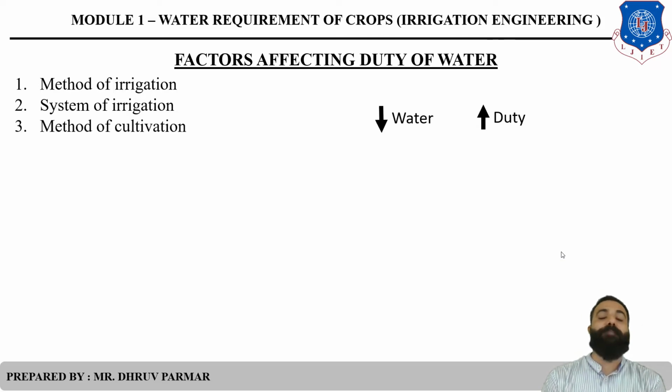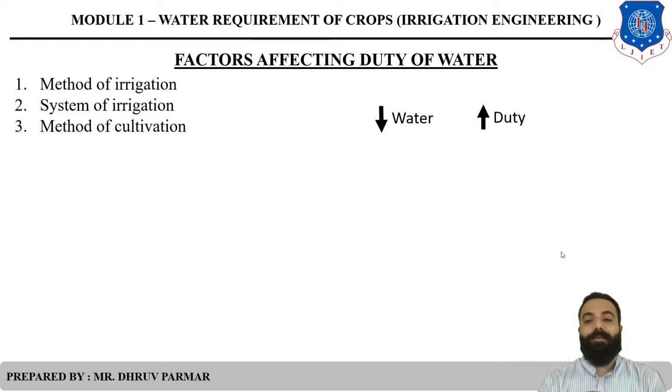Then the third one, methods of cultivation. There are various modern methods of cultivation used in our India. First of all, when you grow some crop, before that you plough the particular land by tractor or by bullock. That is called ploughing, otherwise called cultivation.